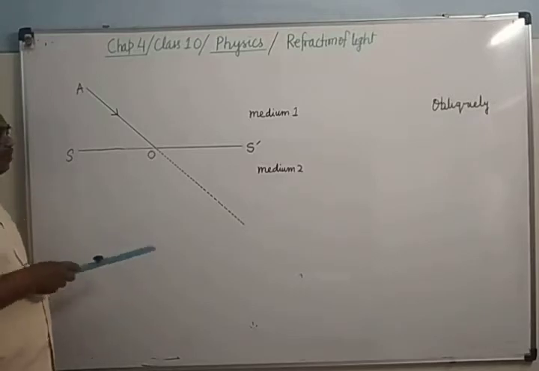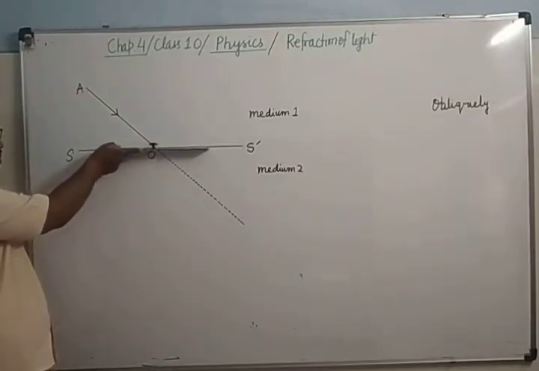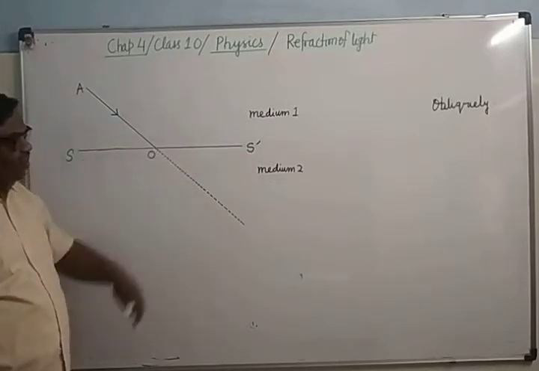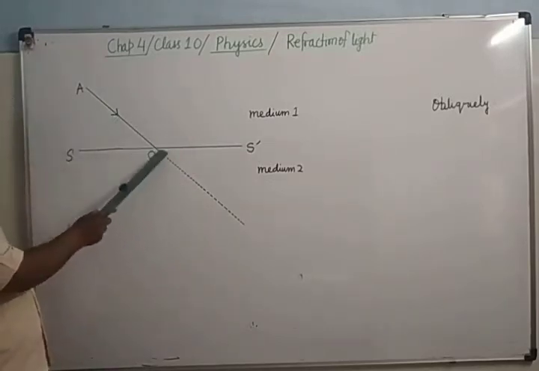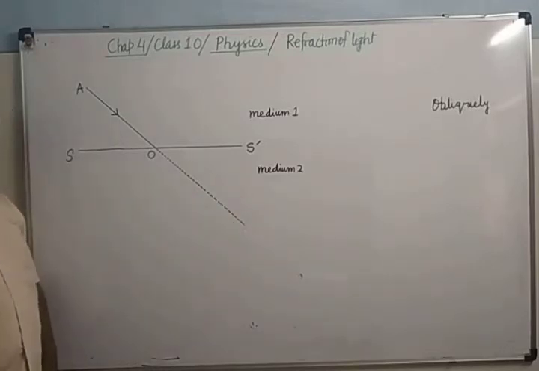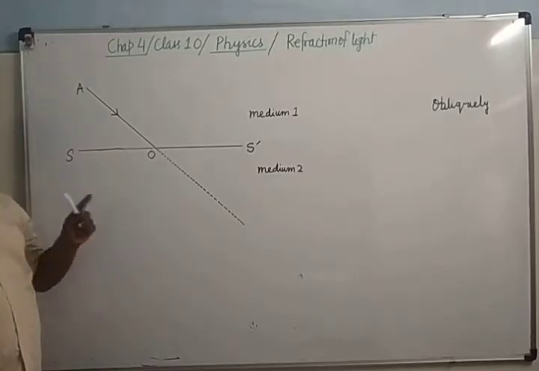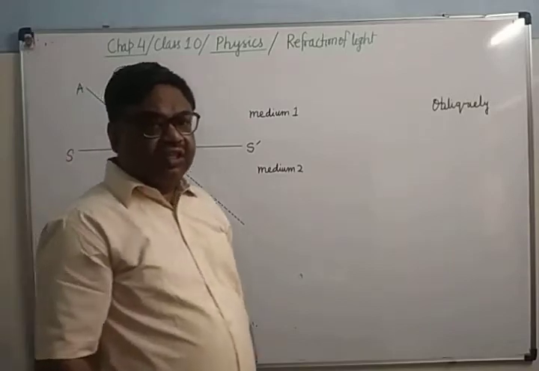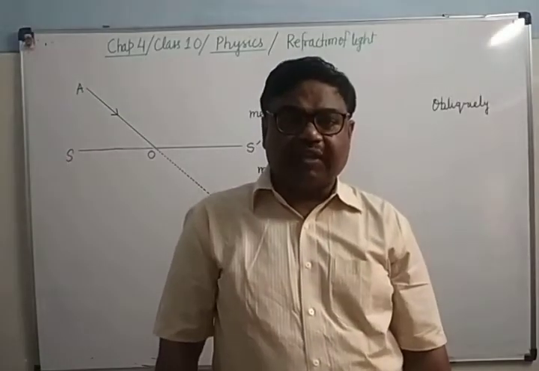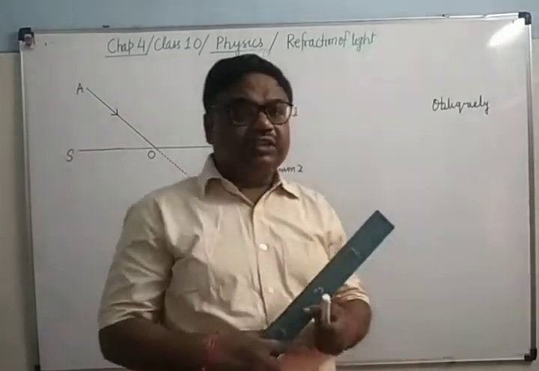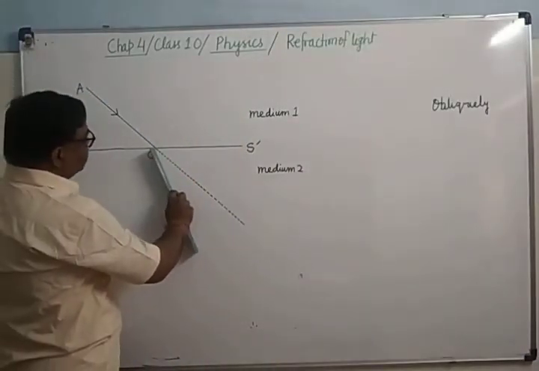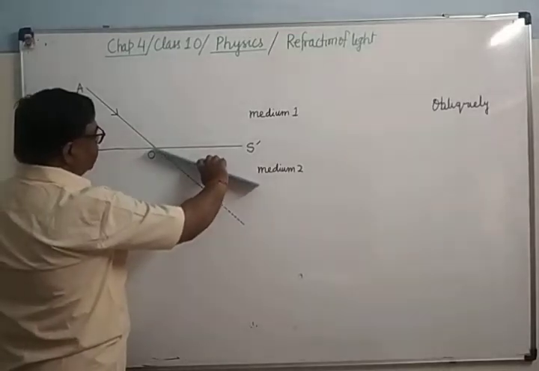Now if there is the same medium on both sides of this surface, then this ray would have gone along the dotted direction. But since the medium is different, what will happen? Now it will not go in the same direction. It will deviate from its path. It may go in this direction or it may go in this direction.